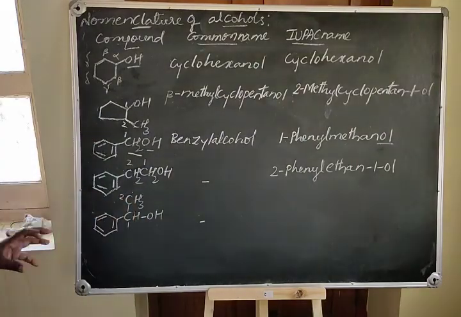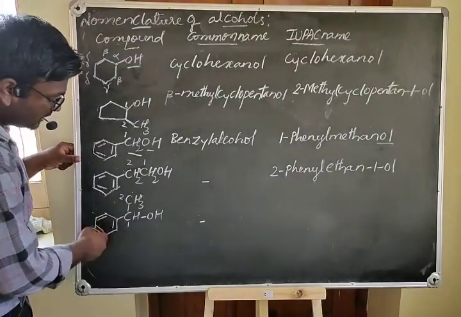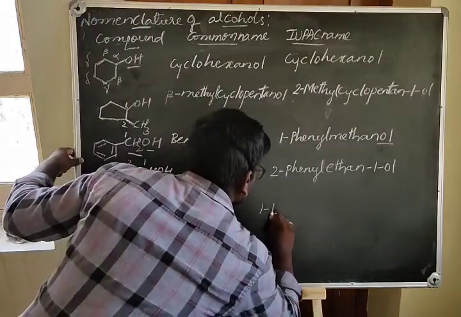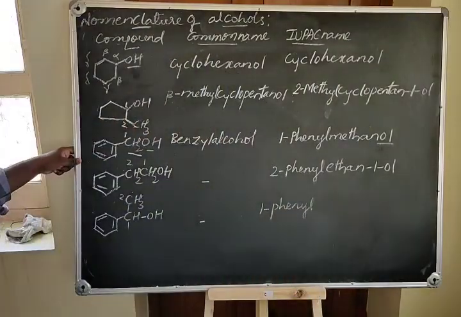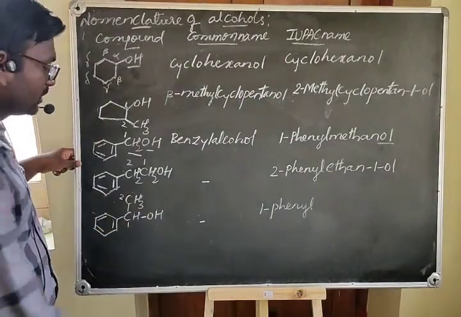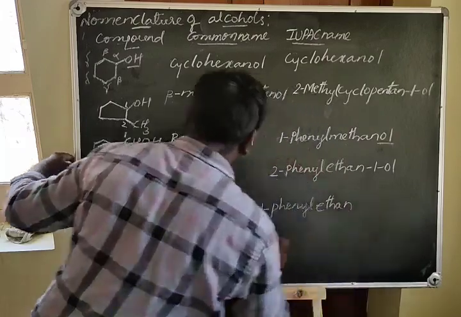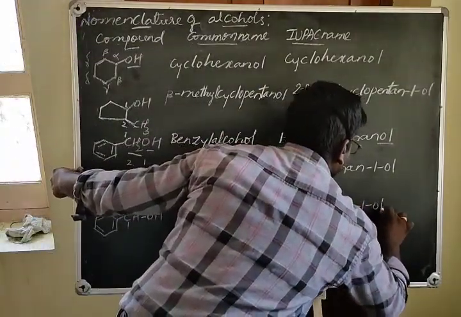Now the prefix is phenyl, present on carbon 1, so therefore it is 1-phenyl. There are 2 carbon atoms in the word root, so ethane. And the functional group OH is also present on the first carbon, so therefore it is 1-ol.